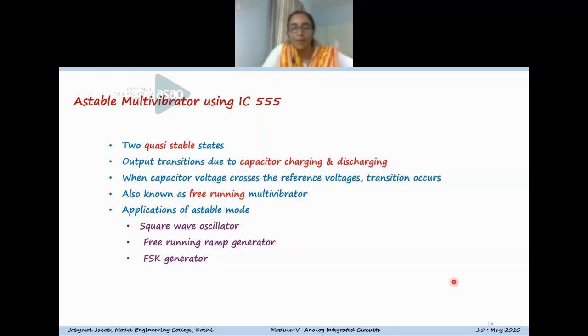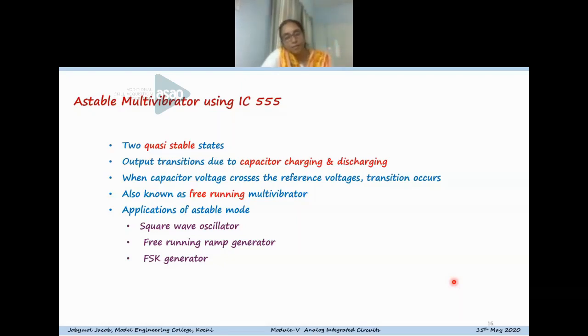You know that for an astable multivibrator, there are two states which are both quasi-stable states. What is a quasi-stable state? A quasi-stable state is not a stable state, but a temporarily stable state. The state transition depends on the capacitor charging and discharging. So it is not a completely stable state, but it will remain stable for a certain duration, and when the capacitor voltage, due to its charging or discharging, crosses a certain reference value, it will change its state. That is the working of a normal astable multivibrator, and this is also known as a free running multivibrator.